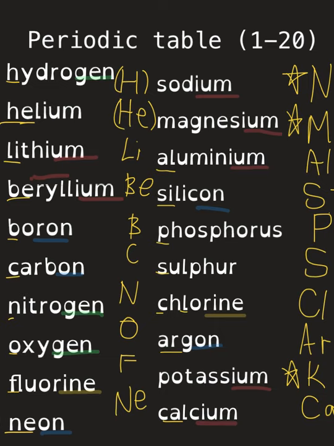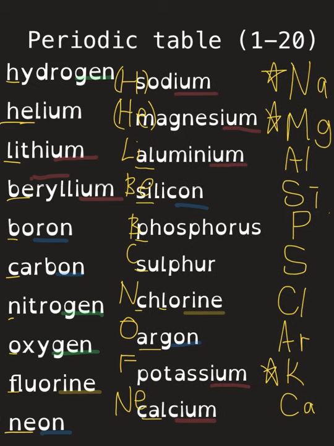Hydrogen, helium, lithium, beryllium, boron, carbon, nitrogen, oxygen, fluorine, neon, sodium, magnesium, aluminium, silicon, phosphorus, sulfur, chlorine, argon, potassium, calcium. H, He, Li, Be, B, C, N, O, F, Ne, Na, Mg, Al, Si, P, S, Cl, Ar, K, Ca.